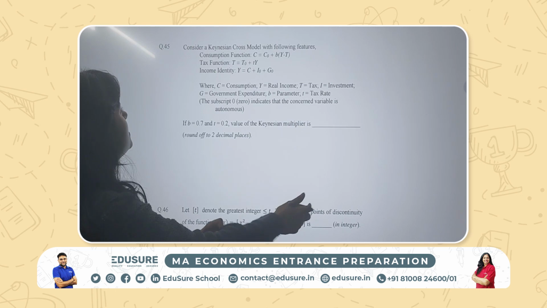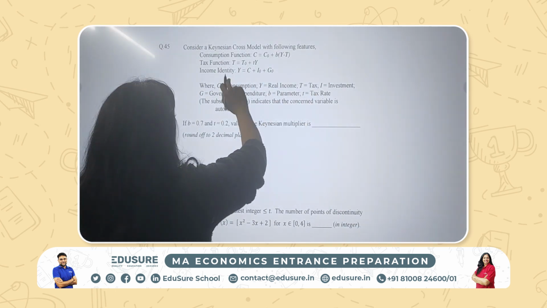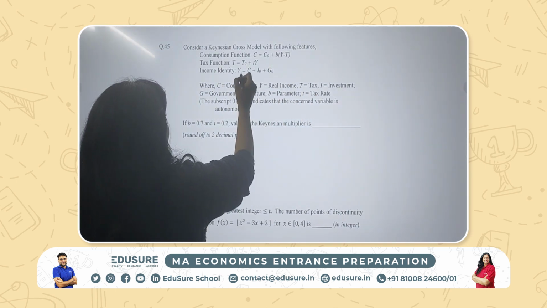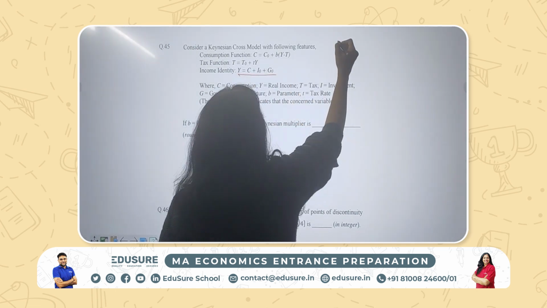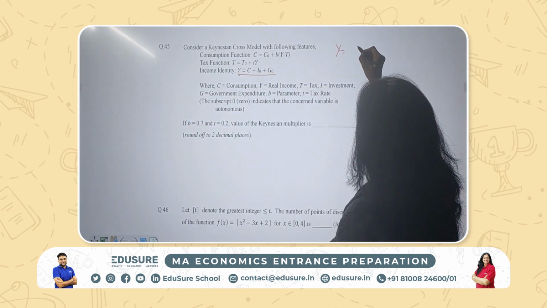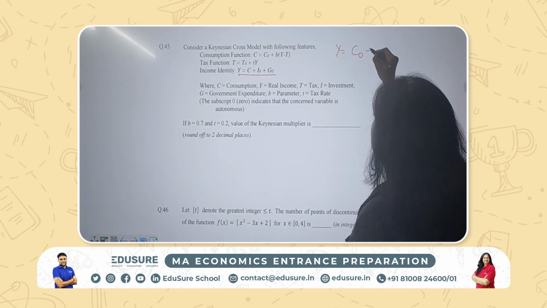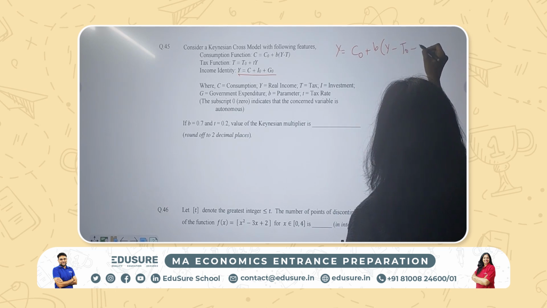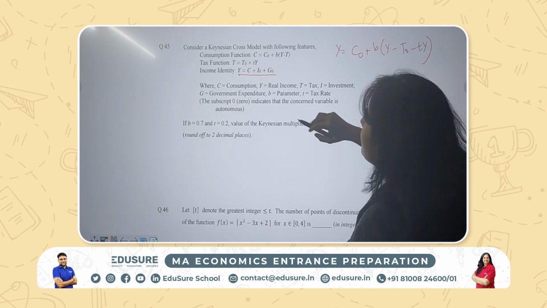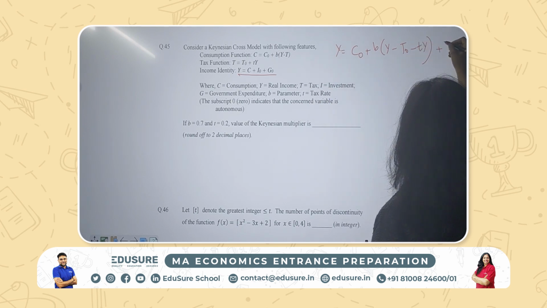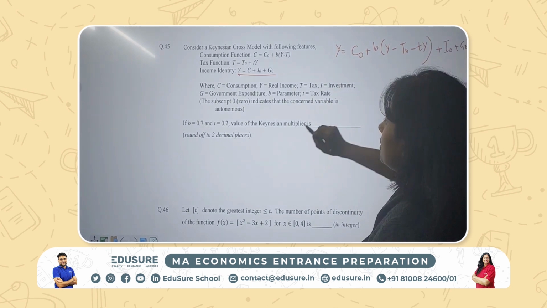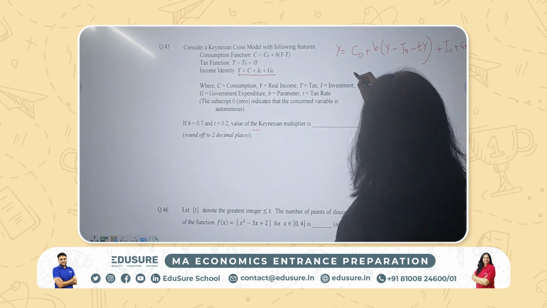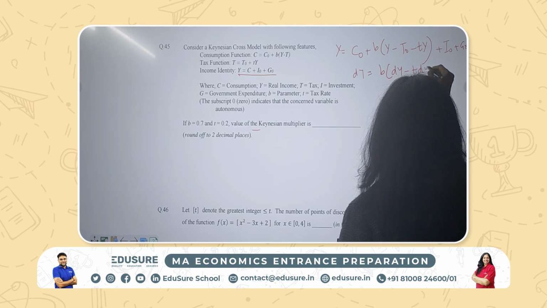Question 45. Consider a Keynesian cross model, with this consumption function, tax function, and income identity, to find the multiplier. So let's put in the values in this income identity. So y is equal to C, which can be replaced with C naught plus B y minus T. T can be replaced with T naught plus T y, and plus I plus G, I naught plus G naught. And for the multiplier, we'll just take out dy by dg. So dy is going to be equal to B dy minus T dy plus dg naught.